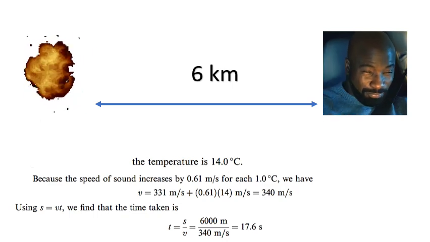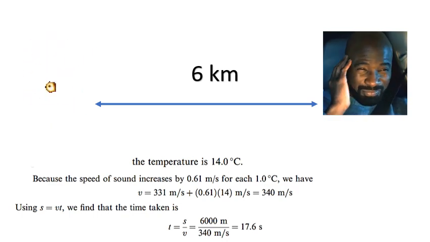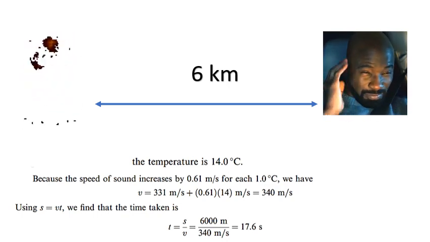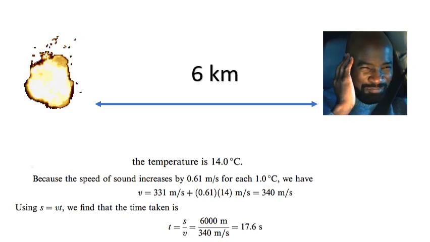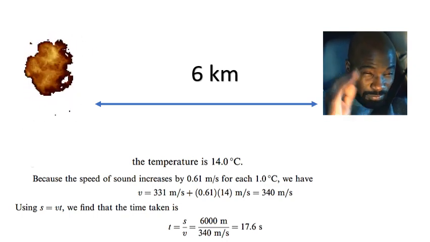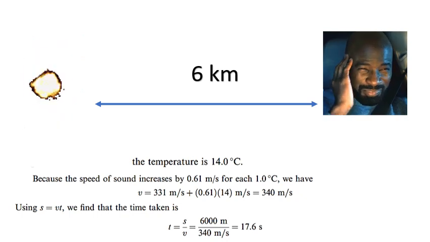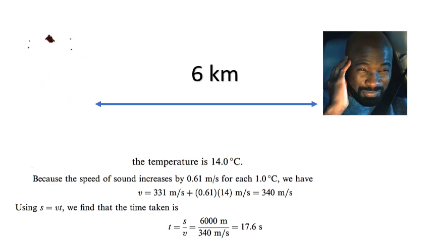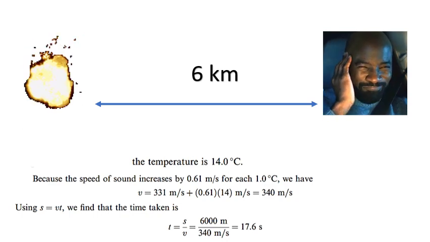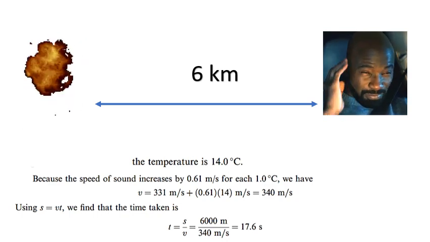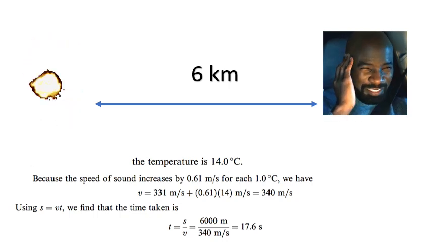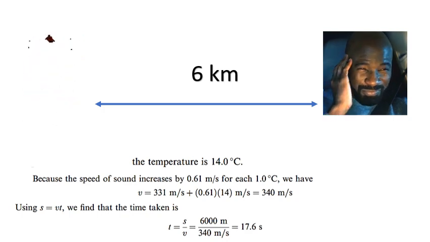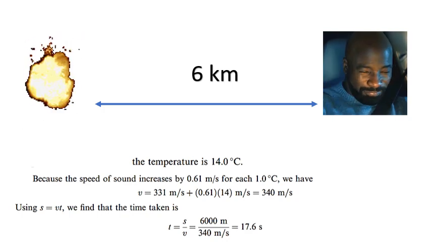Because the speed of sound increases by 0.61 meter per second for every 1 degree Celsius, the original velocity is 331 meters per second. That will be added to the increment of 0.61 meter per second per degree for 14 degrees. That will give us a total value of 340 meters per second. That will be our new velocity of the sound.